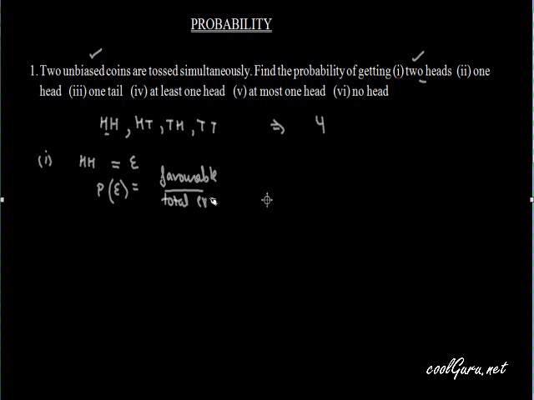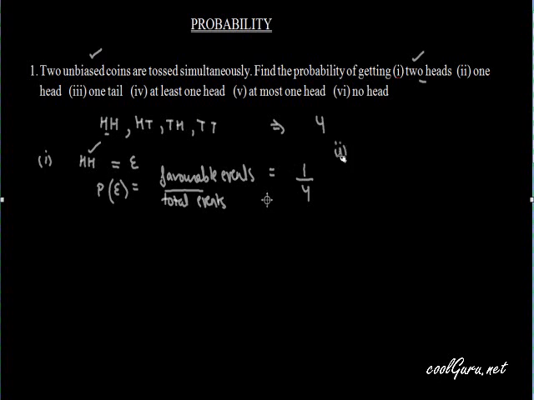We will be using this formula only. Favorable upon total. Now favorable event is only one, which is this HH, and total events are 4. So probability of getting two heads in case of tossing two coins is 1 by 4.